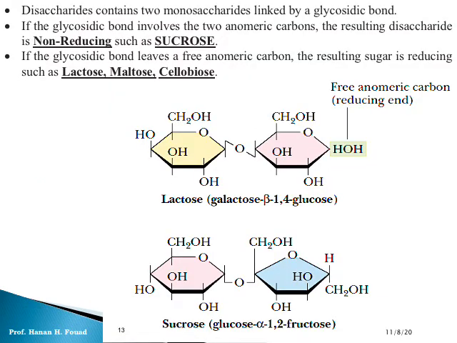Okay, you don't need the formula, so I'm going to go rapidly around the formula. This is the cyclic structure of lactose. You have to know that lactose is formed between galactose and glucose. Lactose is a disaccharide. It contains galactose and glucose. This is the covalent bond. If you look, this is the covalent bond between the two circles. You find two cycles: the cyclic structure of galactose, the cyclic structure of glucose.